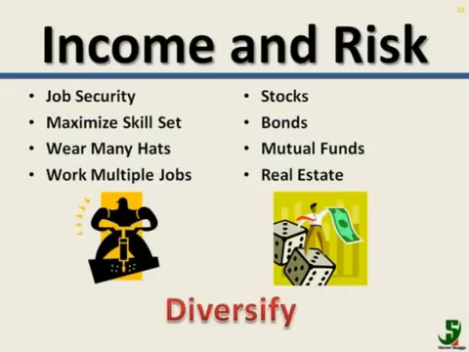By not putting all of our eggs in any one basket, we minimize the risk to significant sources of our income. We diversify our labor by learning as many skills as possible instead of just being really good at one thing. We can also sell our labor to more than one employer, or perhaps start our own small business on the side. In investing, we can spread our risk by diversifying our portfolio so that it includes stocks, bonds, mutual funds, real estate, and other investments. Taking these steps can help minimize our risk and make us sleep better at night.